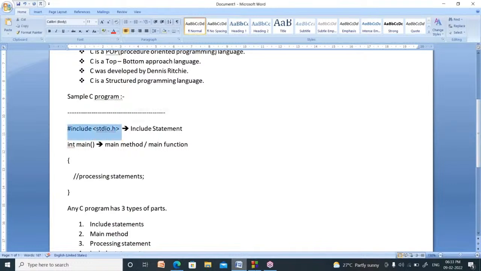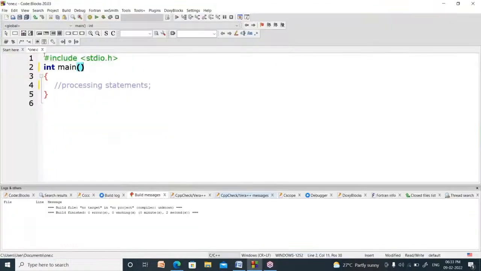Now why do we have to write hash include stdio.h at the top of every program? Right. Your aim is to build some application, nothing but an app. Application, app, program, all are common terminologies. To build an application, we need to use a lot of tools. Those tools are already developed by Dennis Ritchie and kept in a header file called stdio.